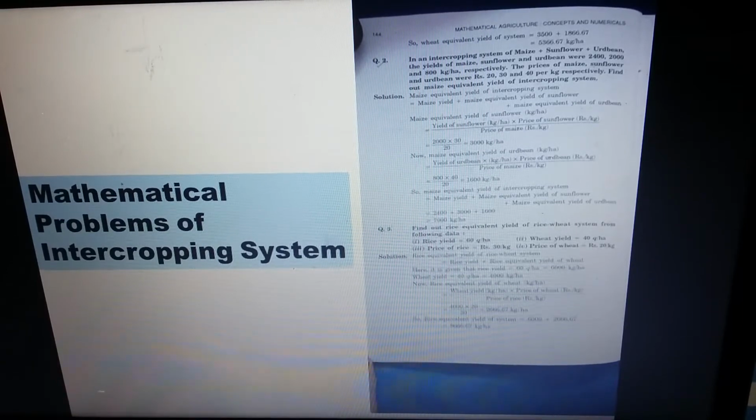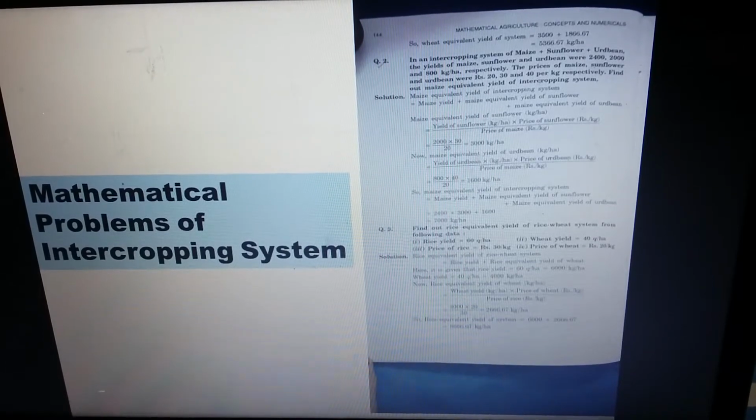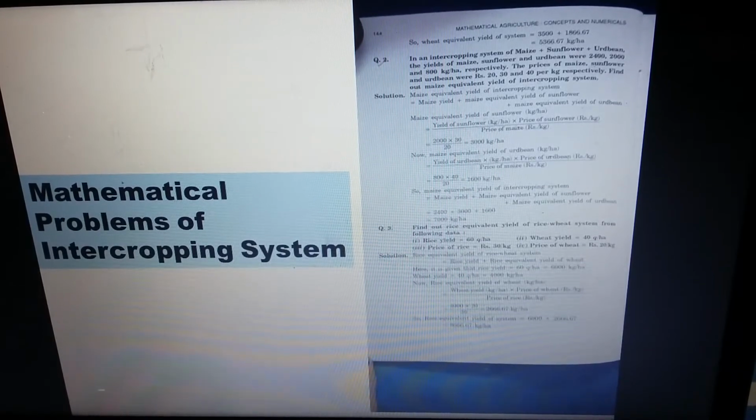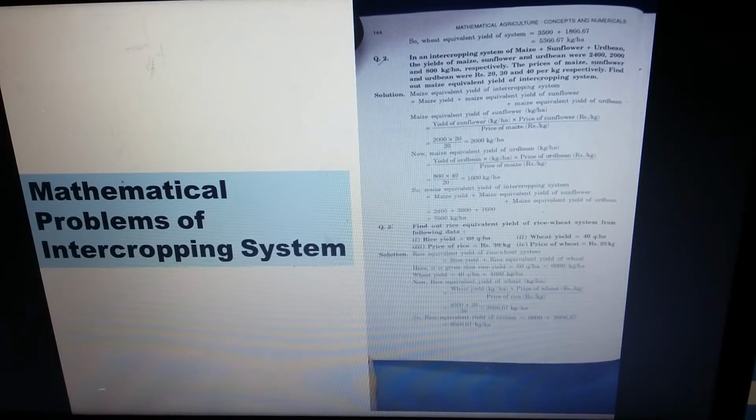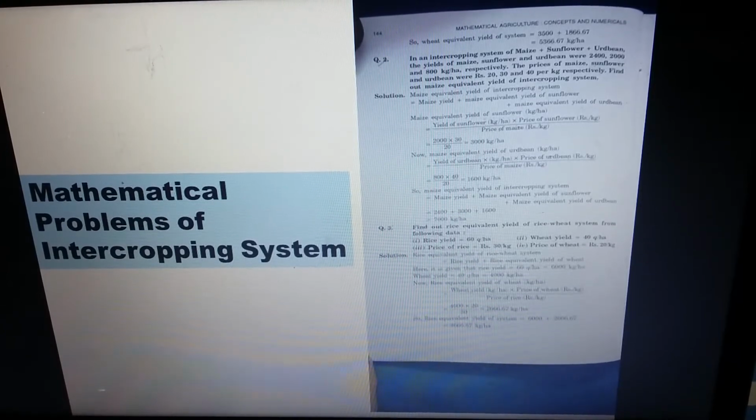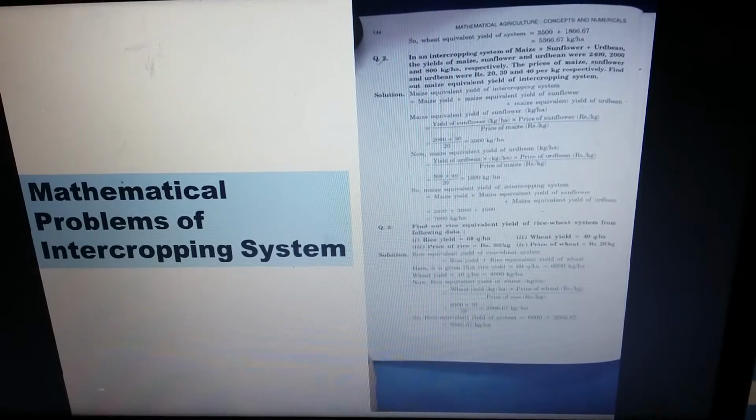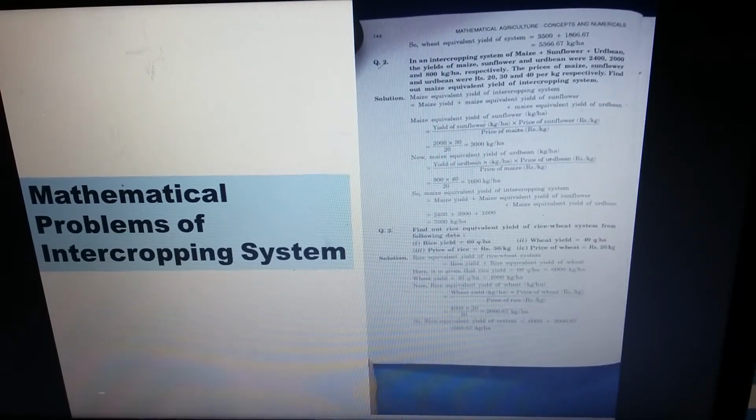So the maize equivalent yield of the sunflower will be 3000 kg per hectare. Now we have to calculate the maize equivalent yield of wood bean. Yield of wood bean is 800, price of wood bean is 40, price of maize is 20. After calculation we get 1600 kg per hectare.